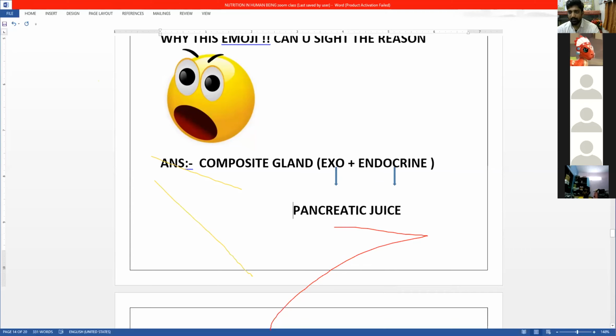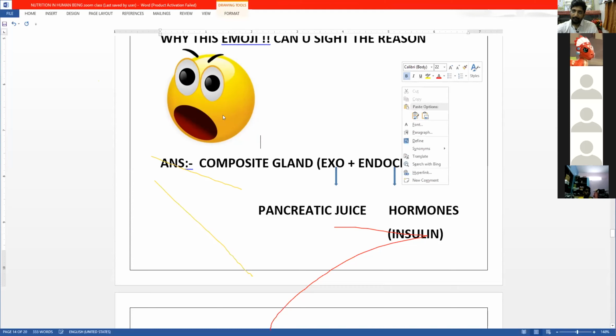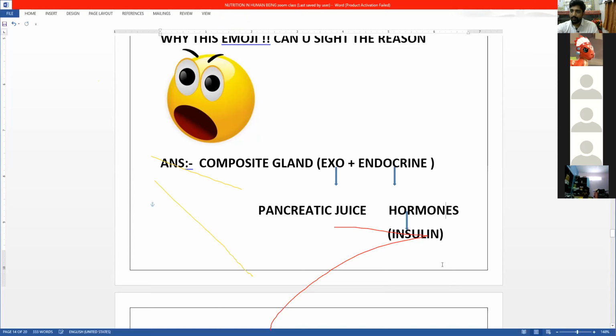So the exocrine function of the pancreas forms the pancreatic juice, whereas the endocrine function is to produce the hormones. Okay, so what are those hormones? Importantly, we should talk about something called insulin. Insulin is the hormone which is formed by the pancreas. And this exocrine function is to produce the pancreatic juice.